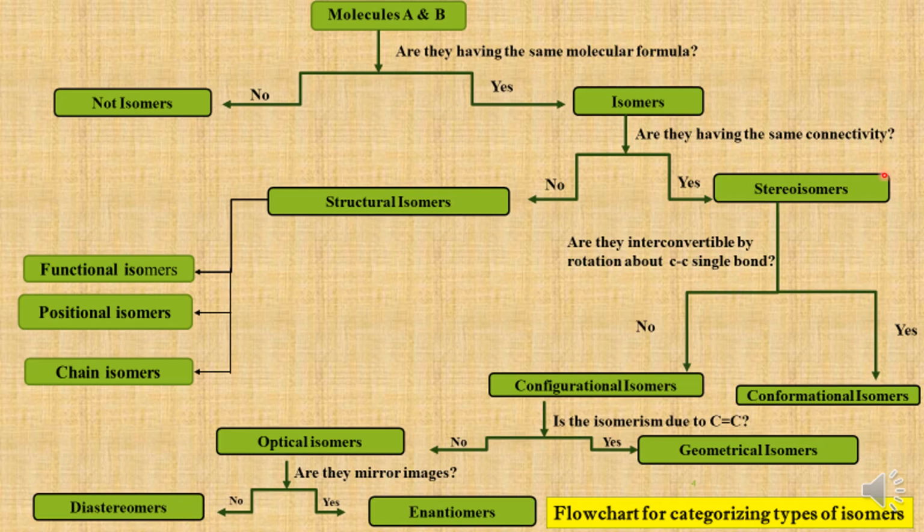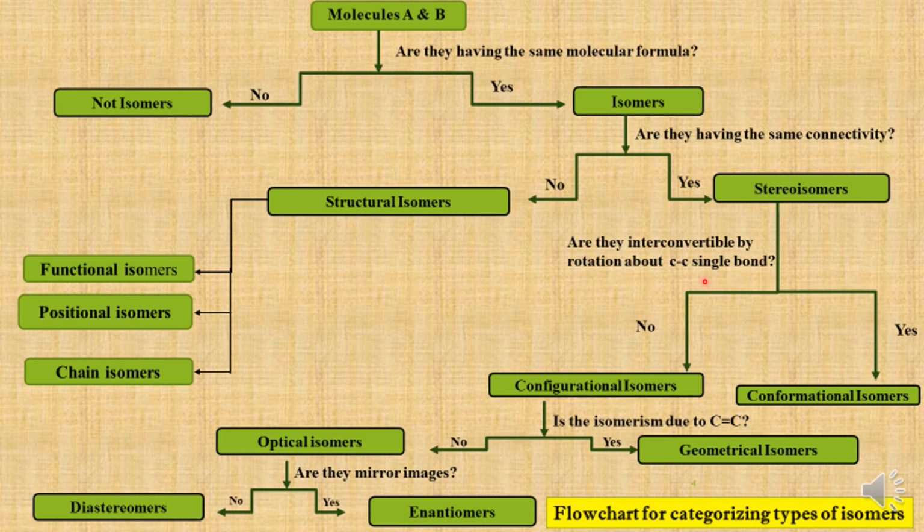Now coming to this side, if two isomers have the same connectivity of atoms and differ only in the spatial arrangement of atoms, then they are called stereoisomers. Among the stereoisomers, there are two different types. So now we shall again look at the two molecules A and B and raise another question. Are they interconvertible by rotation about a carbon-carbon single bond?